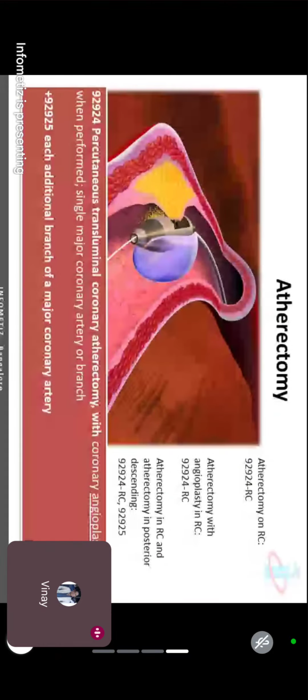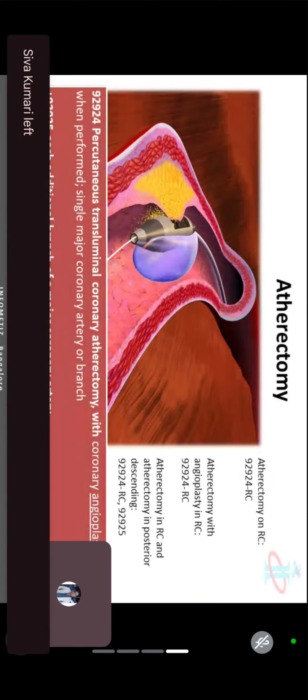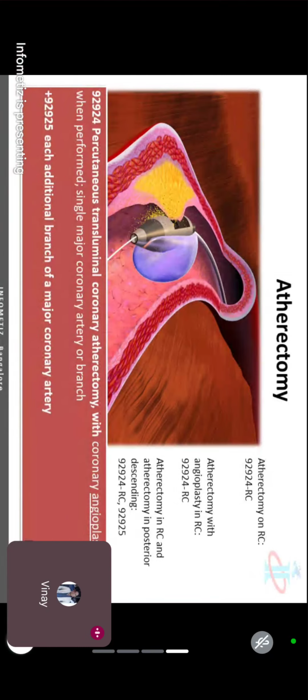It is very small, because our heart is your fist size. In that we have 5 coronary arteries. In those coronary arteries we are inserting this small thing, and it is breaking down the block into small pieces. That is atherectomy. Ather, block; ectomy, removal.